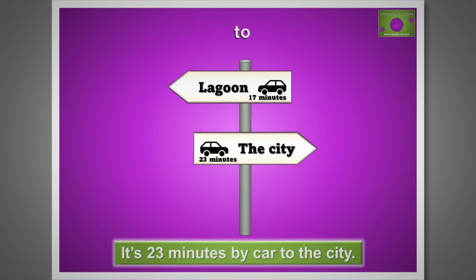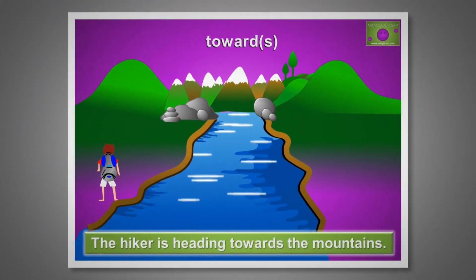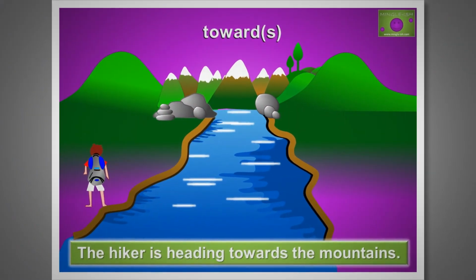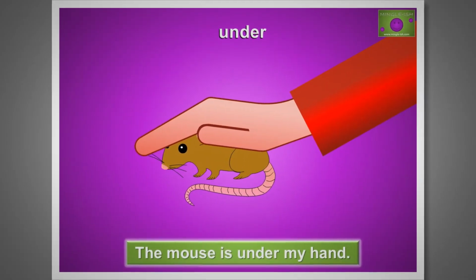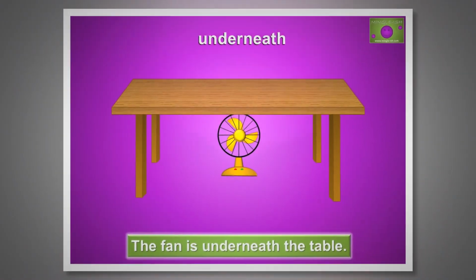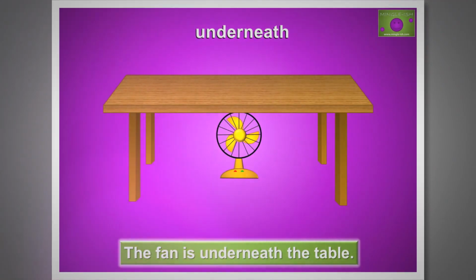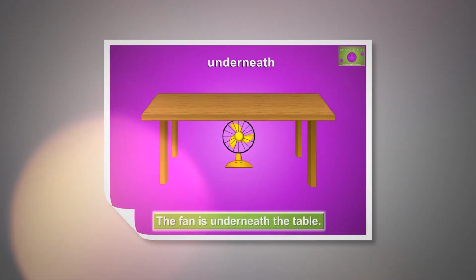To means in the direction of. It's 23 minutes by car to the city. Towards means move closer to. The hiker is heading towards the mountains. Under means a lower position. The mouse is under my hand. Underneath means beneath. The fan is underneath the table.